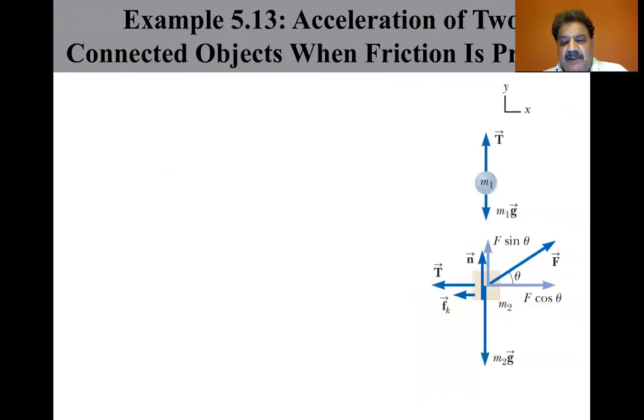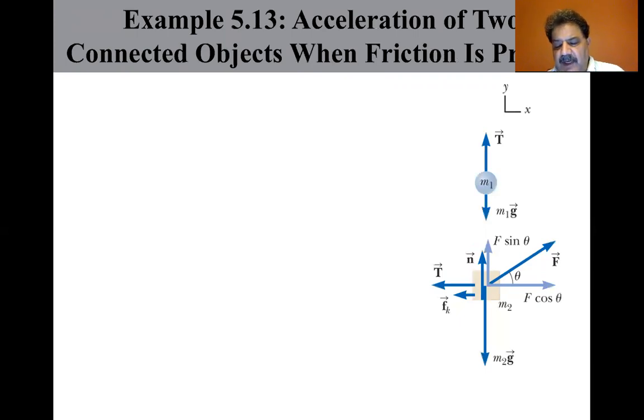Okay, let's analyze this as follows. We first draw the force diagrams for the two objects as shown in the figure. Notice that the string exerts a force of magnitude T, the tension, on both objects. The applied force F has x and y components, F cosine theta and F sine theta respectively. Because the two objects are connected, we can equate the magnitudes of the x component of the acceleration of the block and the y component of the acceleration of the ball and call them both acceleration, just the acceleration. Let us assume the motion of the block is to the right.